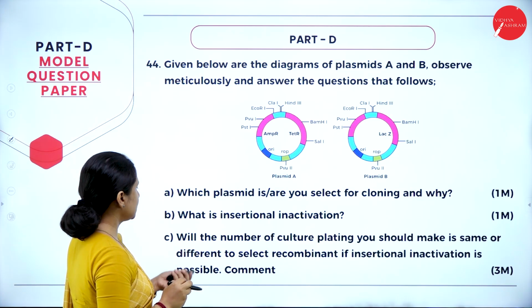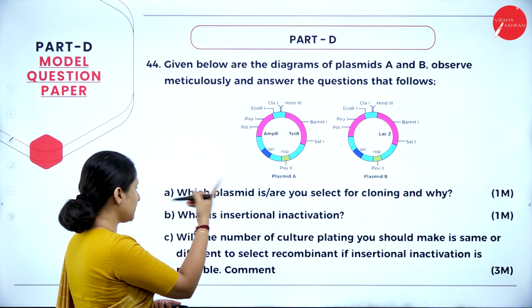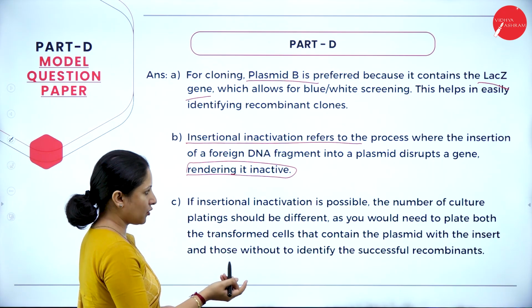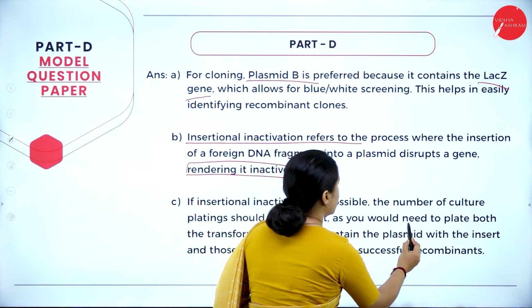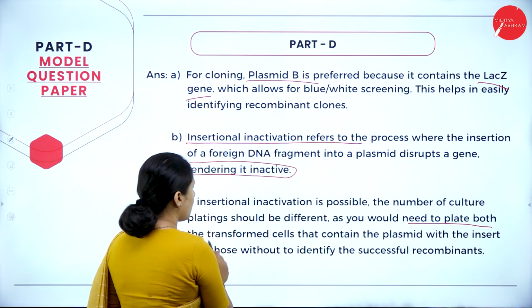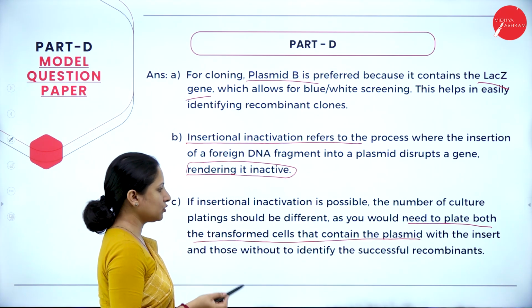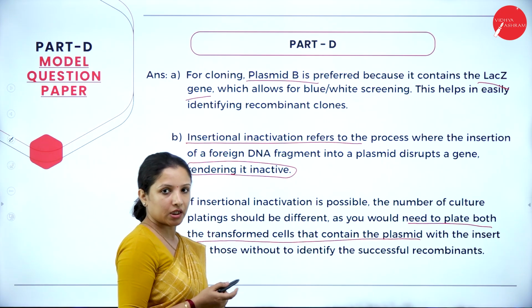Next question was, will the number of culture platings you should make be the same for both the plasmids or different? So if insertional inactivation is possible, the number of culture platings should be different, as you would need to plate both the transformed cells that contain the plasmid with the insert and those without, to identify the successful recombinant. So this is the answer for this particular question.